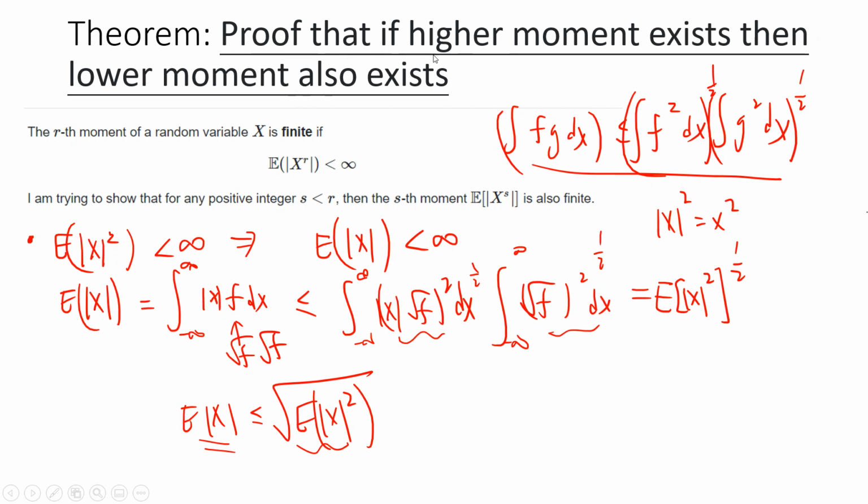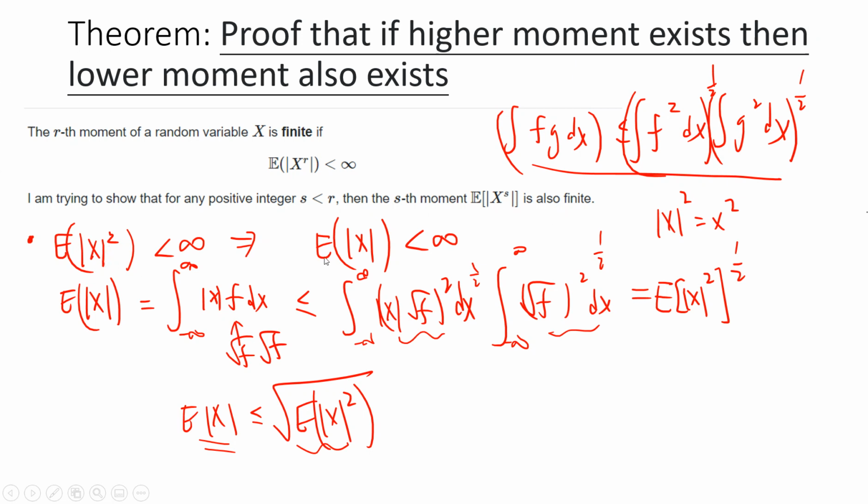We say that if the higher moment exists, then the lower moment also exists. So the theorem is that the r-th moment of a random variable X is finite if the expectation of |X|^r is less than infinity. Then we want to show that for s less than r, the s-th moment is also finite.